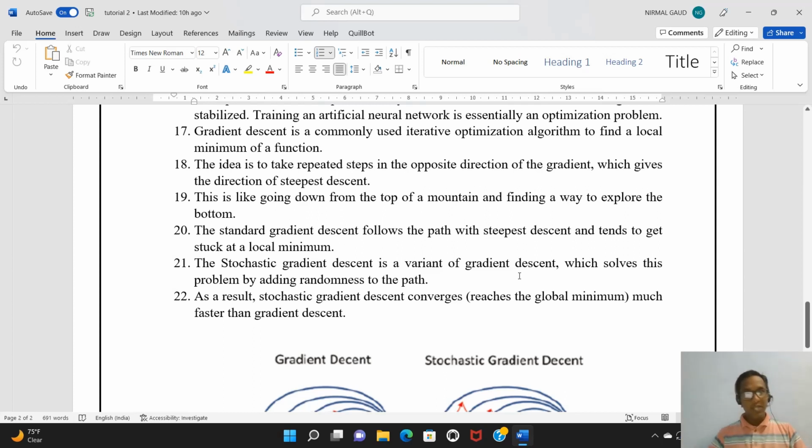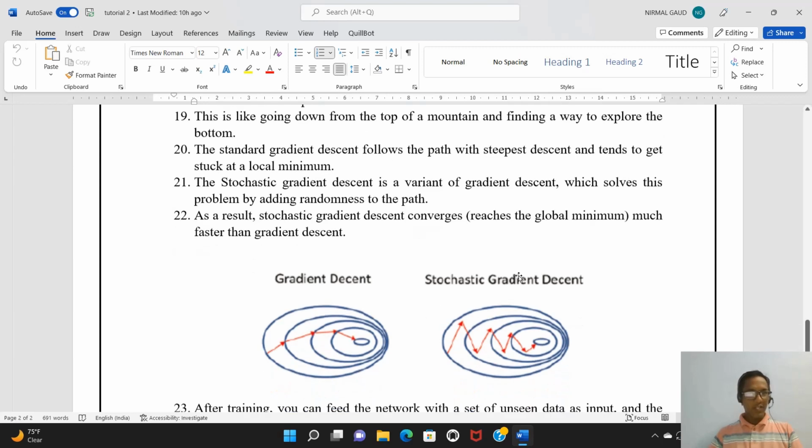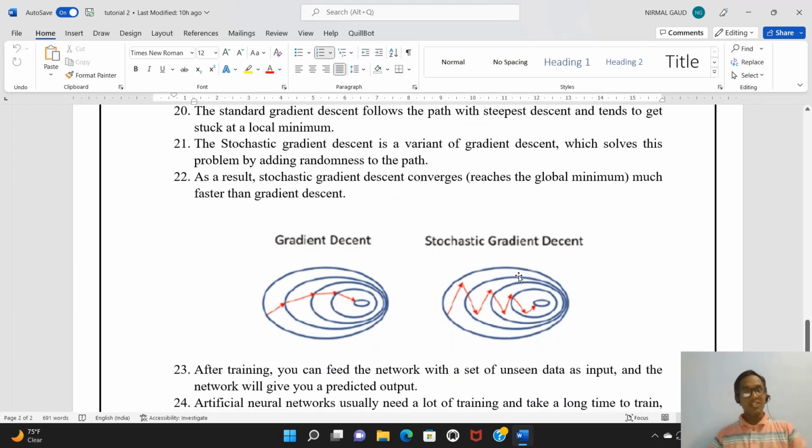So we have stochastic gradient descent. It is a variant, a category of gradient descent, which adds randomness to the path. We are not specific to any one path; we need to follow a random path in order to find the steepest slope to the minimum value. As a result, stochastic gradient descent converges as much as it can, and it is much faster than gradient descent.